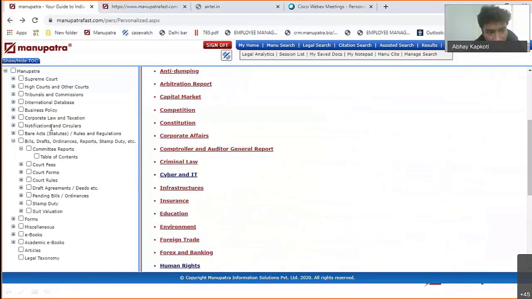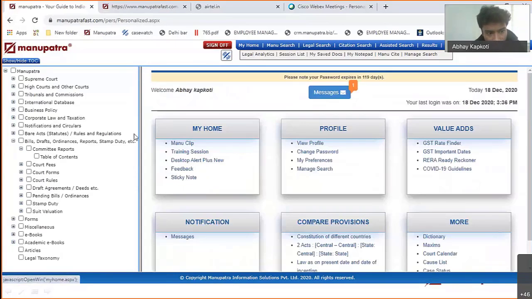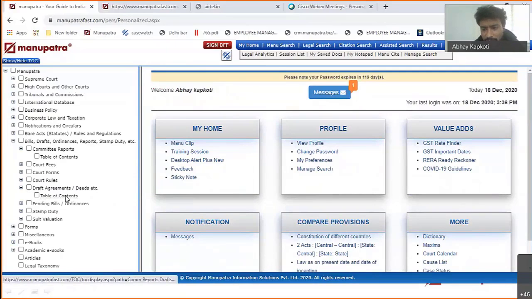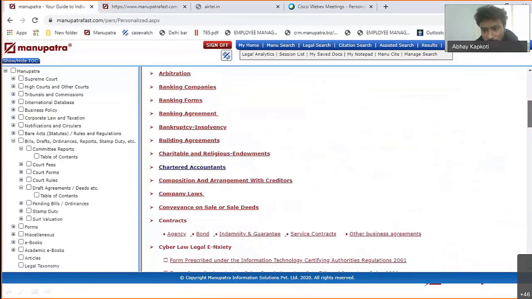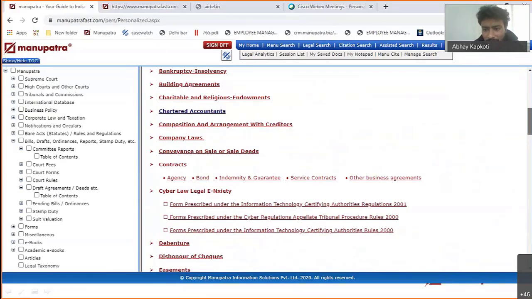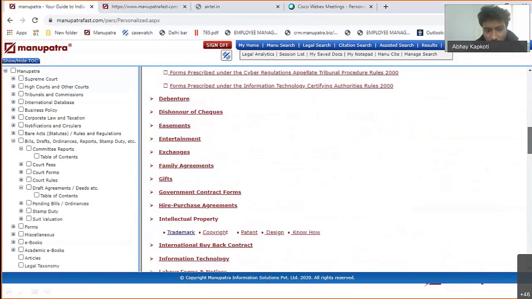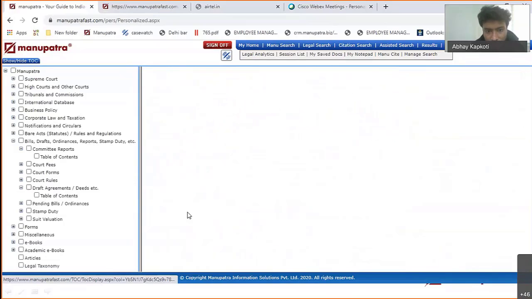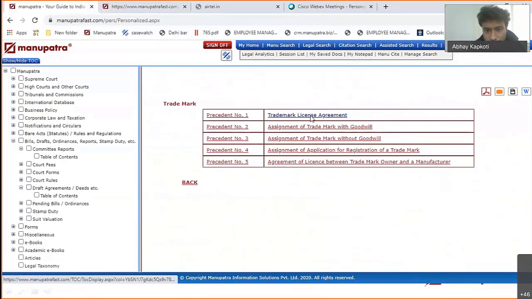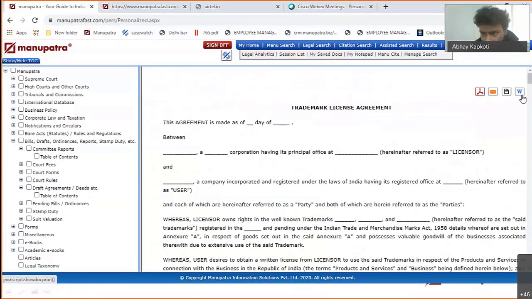So these reports are there, court fees, court rules, court forms, these are available, drafts, different thousands of drafts are available on different subjects. So if you are doing an internship somewhere and all of a sudden you require a particular draft, you will be able to get it from here. Okay, so this is available in PDF and Word format. If you want to send this directly to a friend or someone, you can also do that from here.